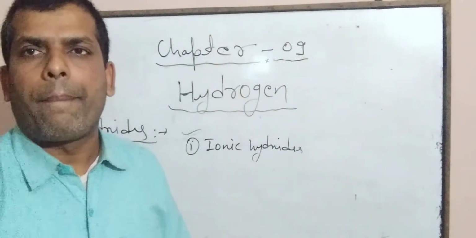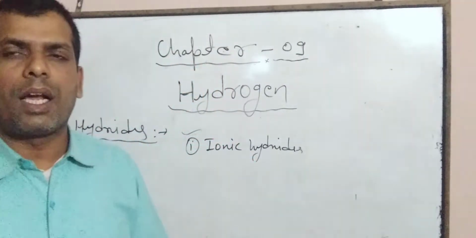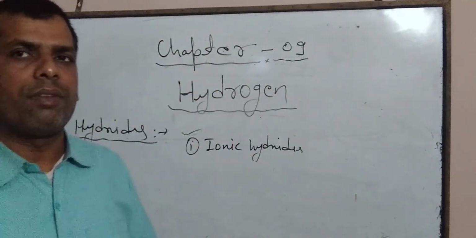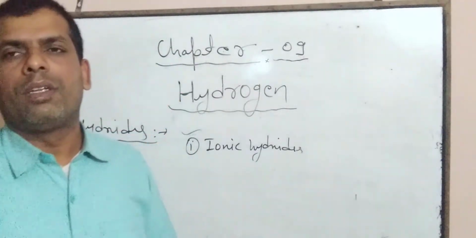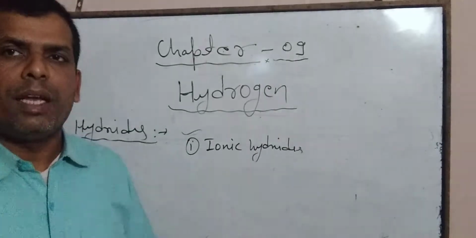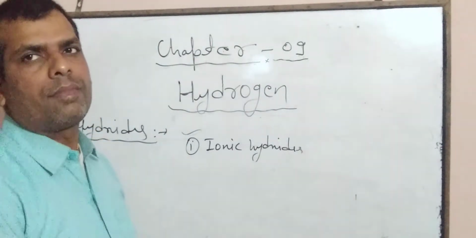When s block elements like alkali metals or alkaline earth metals directly combine with hydrogen, then ionic bond will form, and in this way ionic hydrides are prepared.